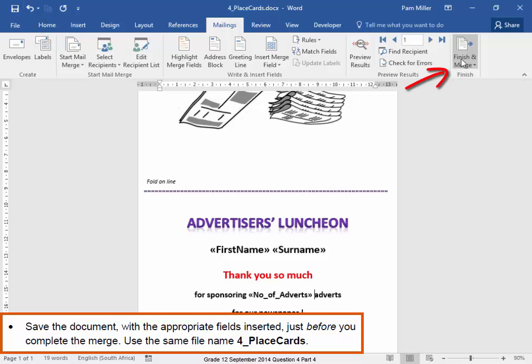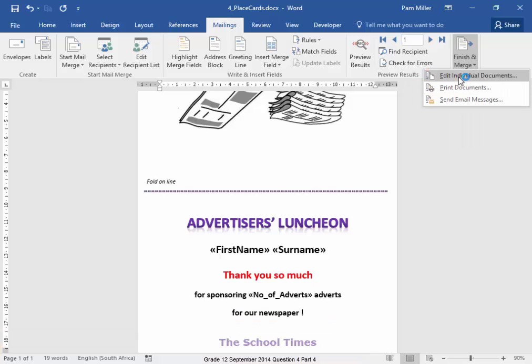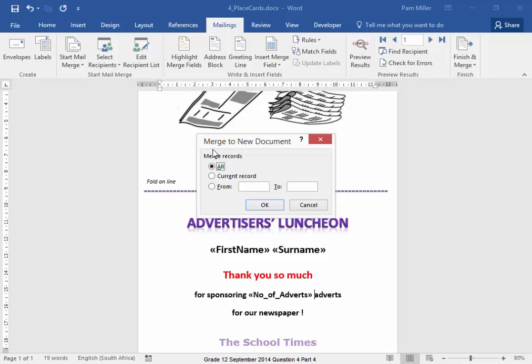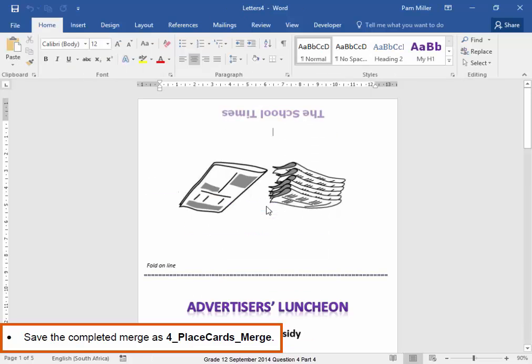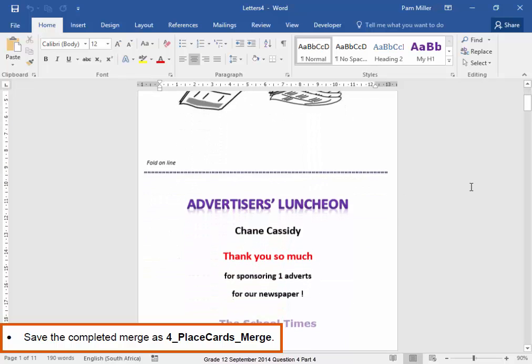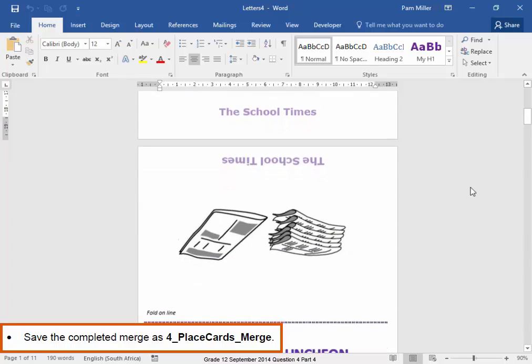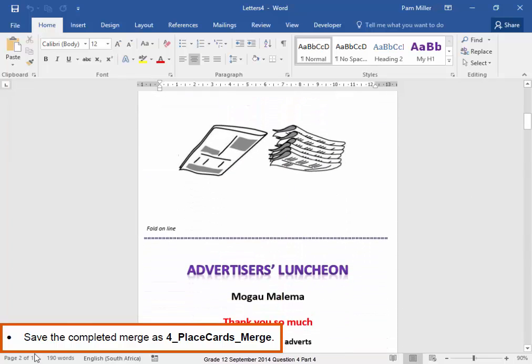Now I'm going to finish and merge. There. Merge to new document. Yes. Let me check. That looks correct. That looks correct. There are 11 people who are going to be attending that luncheon.